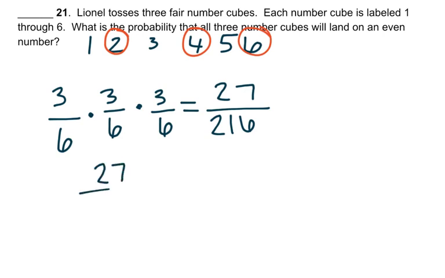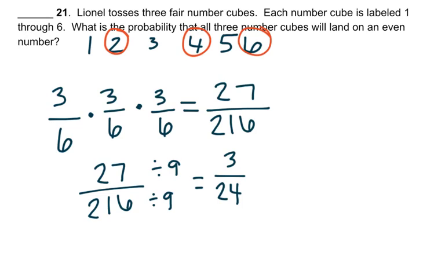So 27 over 216 can both be divided by 9. So 27 divided by 9 is 3. 216 divided by 9 is 24.